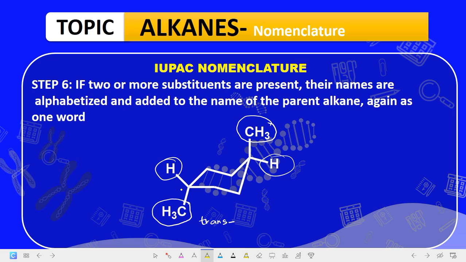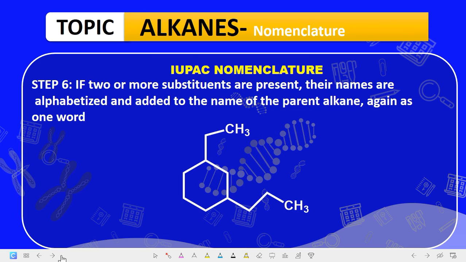okay, to the next substituent. So this is 1, this is substituent CH3, and this is 2, this is 3, this is 4, this is 5, and this is 6. It's a cyclohexane ring because it has 6 carbons in a cycle. So you say this is trans 1,4, to tell you that there's a substituent at position 1 and another substituent at position 4. And what are those substituents? They are dimethyl substituents, because 2 methyl groups, dimethyl cyclohexane. Okay, so that is the name of that compound, trans 1,4 dimethyl cyclohexane.